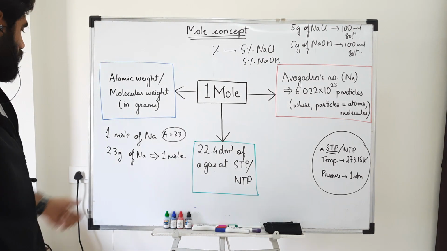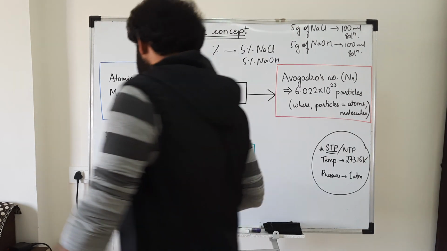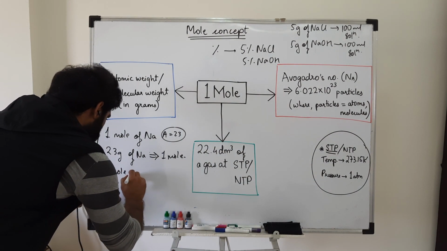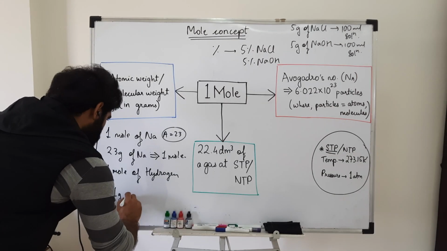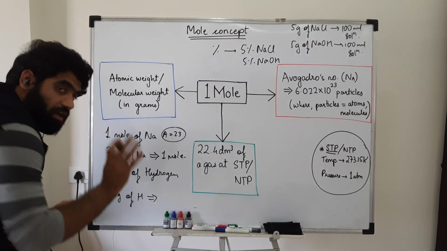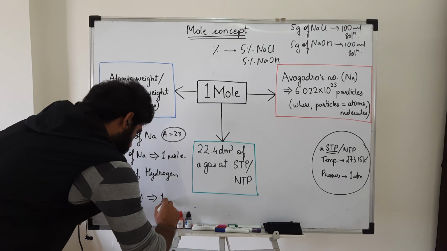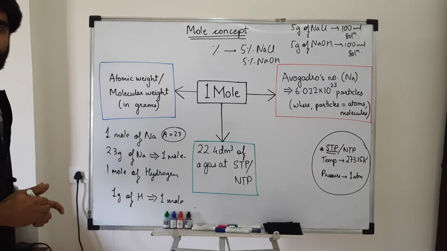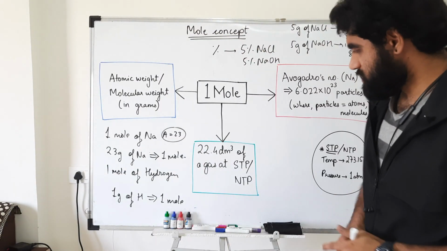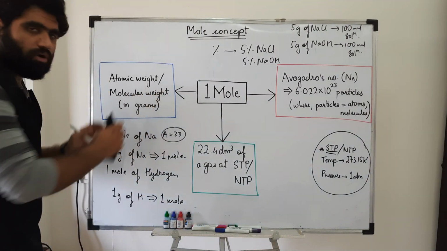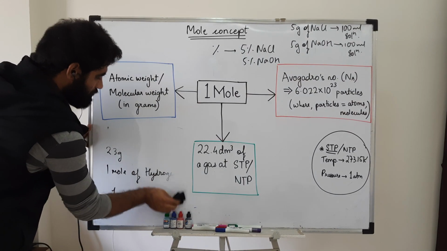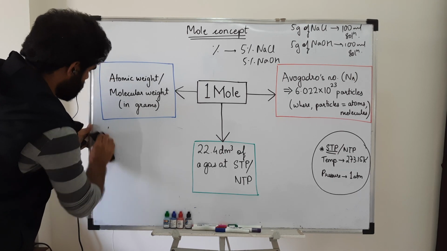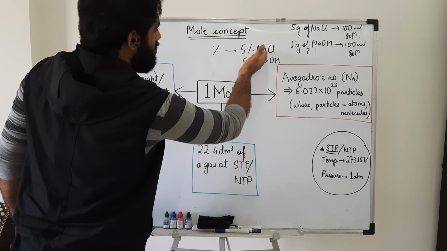Do you understand? Similarly, if I need to take 1 mole of hydrogen, I'll be taking only 1 gram of hydrogen, nascent hydrogen, not the molecule of hydrogen. That will give me 1 mole. So that is for atomic weight. Similarly, if you want to find out how much substance is present in 1 mole of a molecule, then let's go for the molecular weight. Let's consider the same substances I wrote up, NaCl and NaOH.